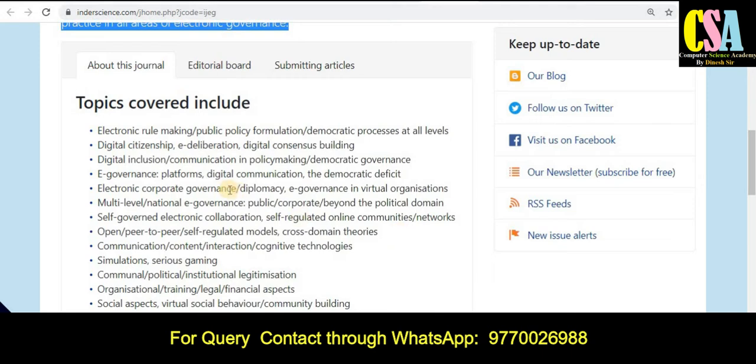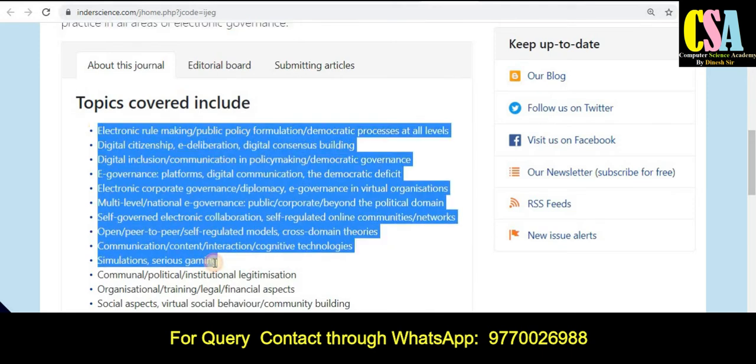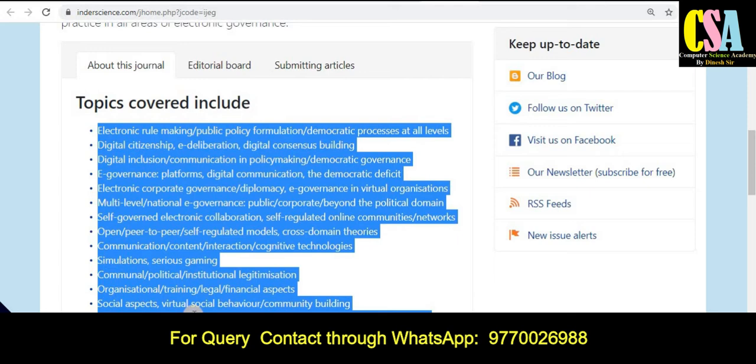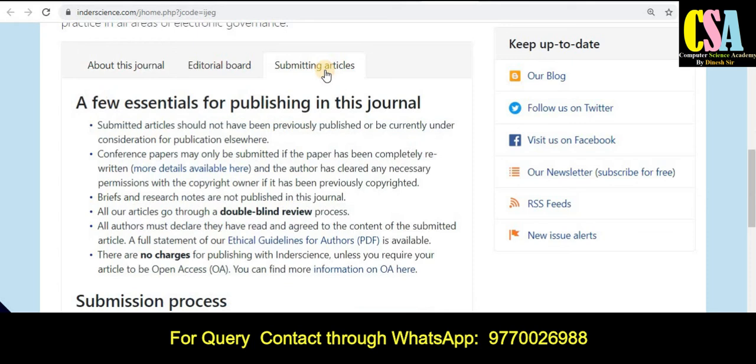So these are the research areas that can be published by this particular journal. So अगर आपका research area इन सभी topics से match करता है then you can submit your research paper for publication. If your research area matches these topics and titles, then you can submit for the publication. And the publication charges, as you can see here, there are no publication charges for the research article.